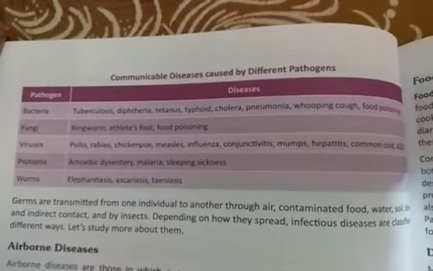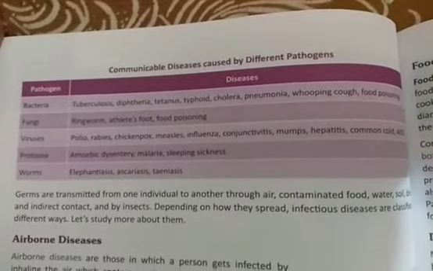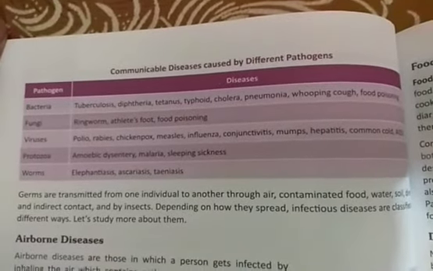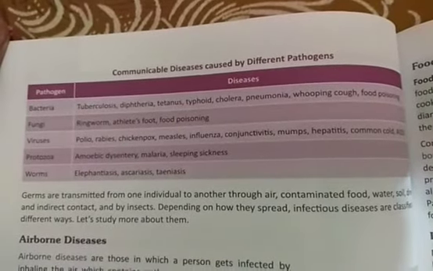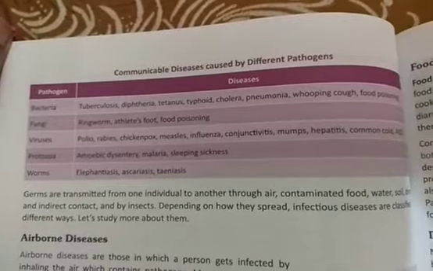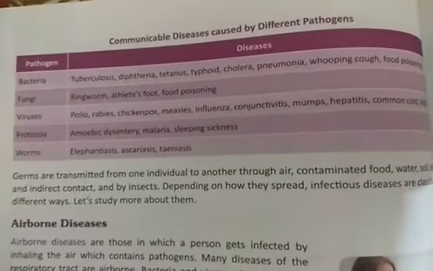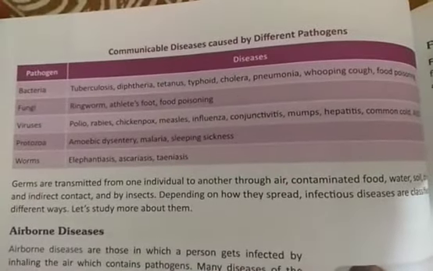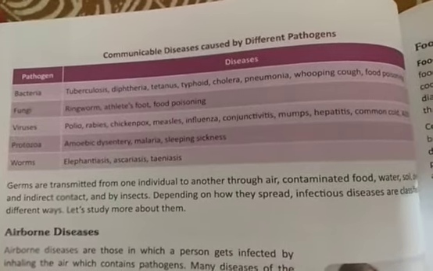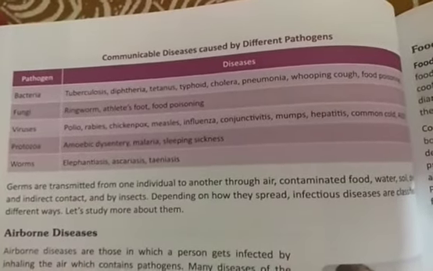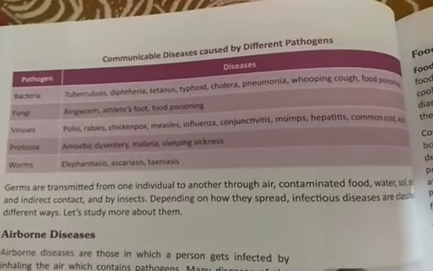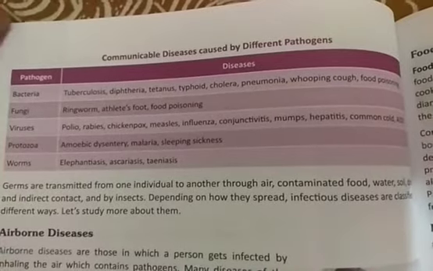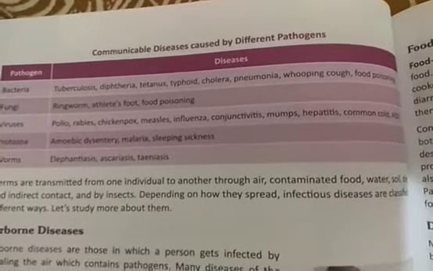Now students, come to the next page, and there you can see a table showing the diseases and their causal organisms. Bacteria can cause tuberculosis, the short form is TB. Then diphtheria, tetanus, typhoid, cholera, pneumonia, whooping cough, and food poisoning.